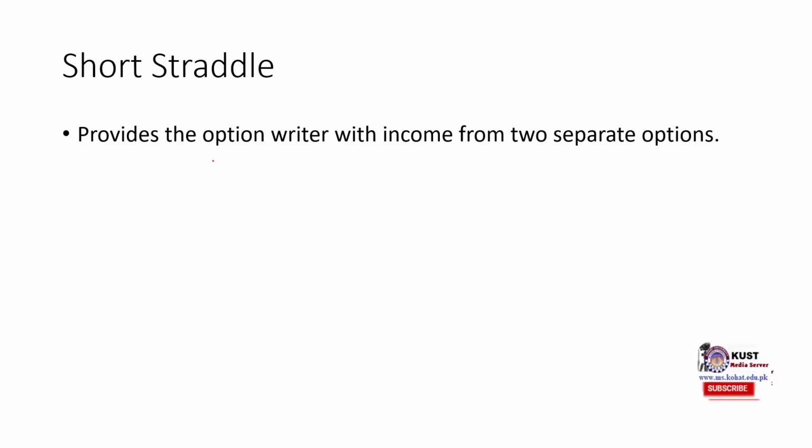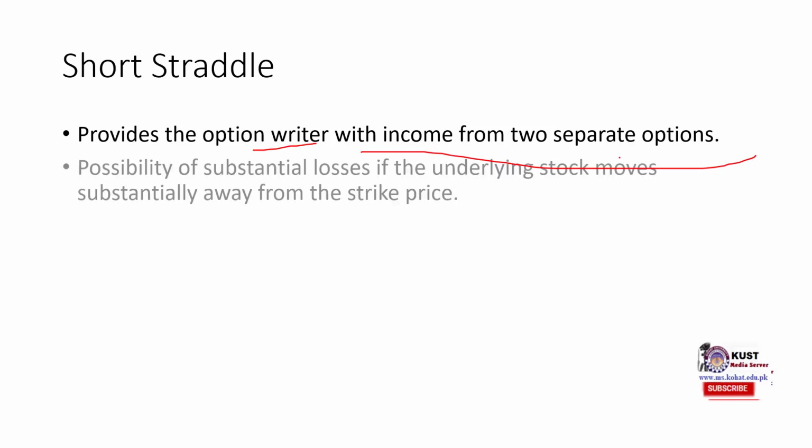Short straddle is opposite. We take short position in a call option and short position in a put option. So it provides the option writer with income of two separate options. Possibility of substantial loss if the underlying stock moves substantially away. So it is the opposite of long straddle. In long straddle, we earn higher profit when the price substantially moves away from the strike price. But in case of short straddle, we would have a loss if it moves substantially away from the strike price.